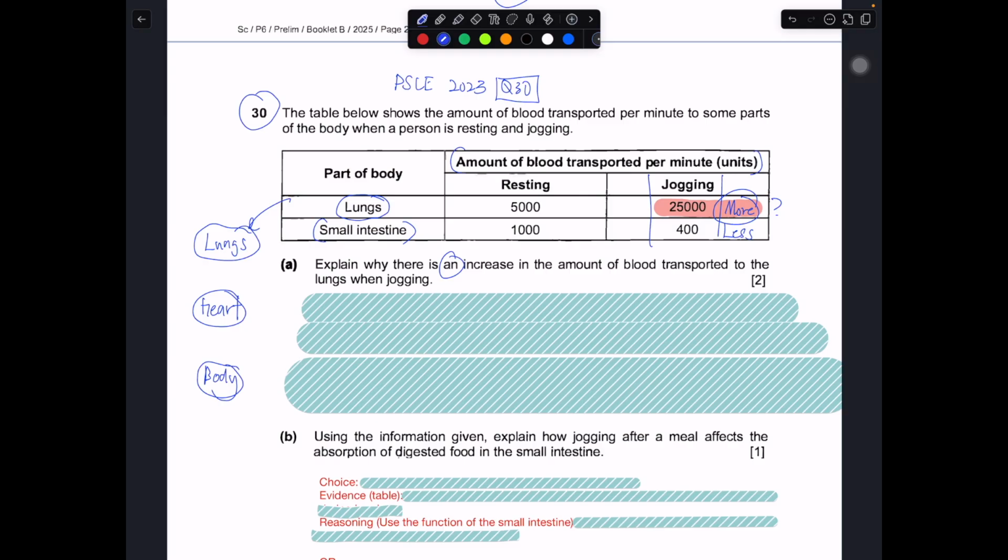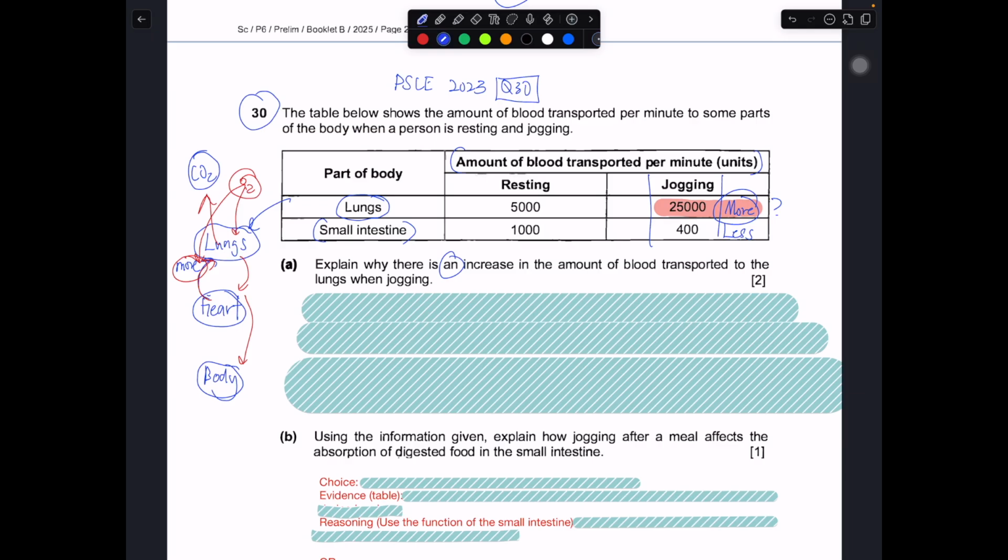So over here, why is there more blood going to the lungs? More blood going to the lungs, so that the oxygen that enters into your lungs can be absorbed by the more blood that is flowing through there. Then it can transport more to the rest of the body. You can just stop there. At the same time, when there is more blood coming out from the body to the lungs, it will also carry more carbon dioxide-rich blood, not oxygen, that can be removed by the body. If you have more blood going to the lungs, then more carbon dioxide can be removed.